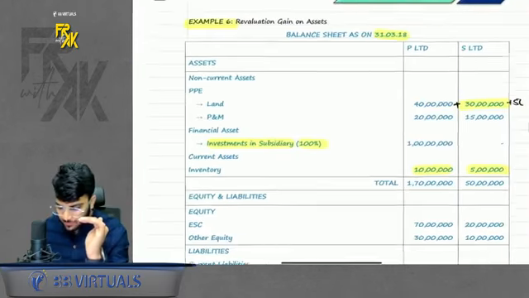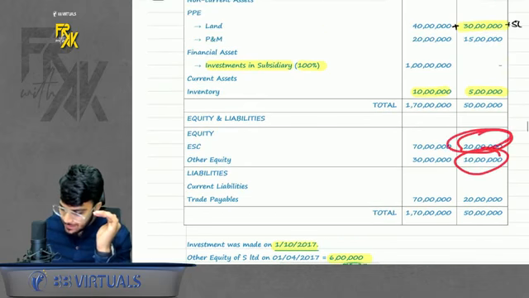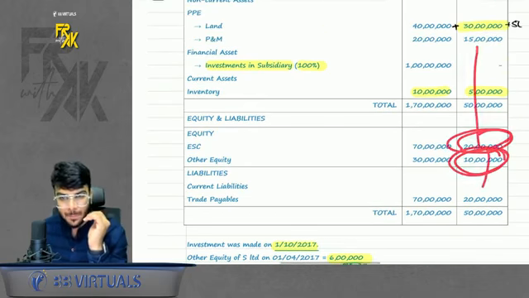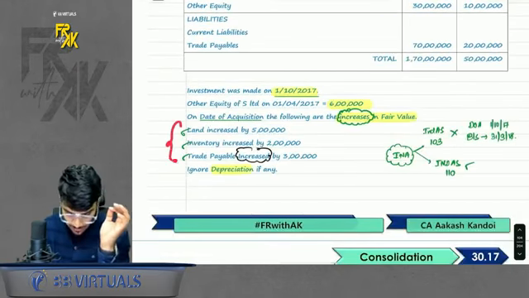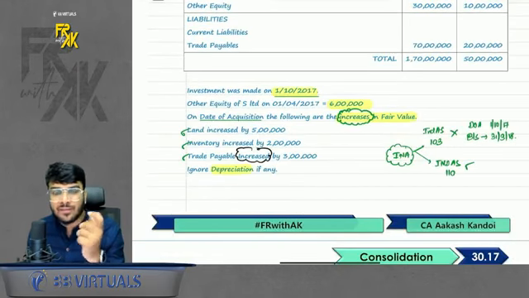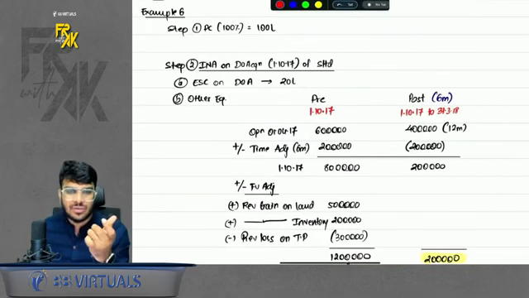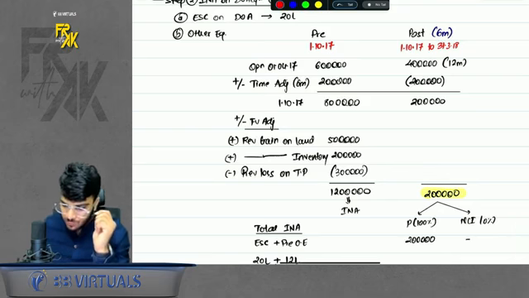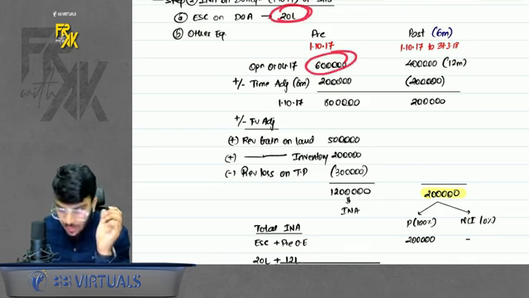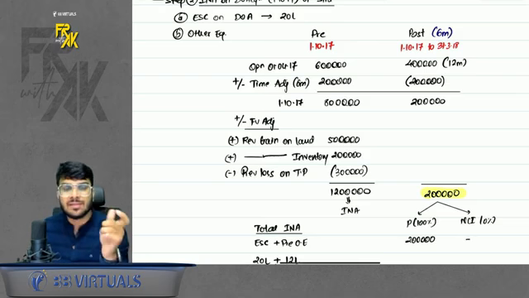Why do we need to do fair value adjustments? When you take the capital and other equity of subsidiary, it is only considering the book value of assets and liabilities. But sometimes we take over at fair value. So whatever is the fair value gain or loss, you have to take that effect in pre column. So let's say land increased by 5 lakhs. So there is a gain of 5 lakhs on land. Don't take the whole fair value. We only want the gain amount. Why? Because when we take equity capital and other equity, up to book value figures are already considered. We only want the incremental value compared to carrying amount. So that is the fair value gain or loss.